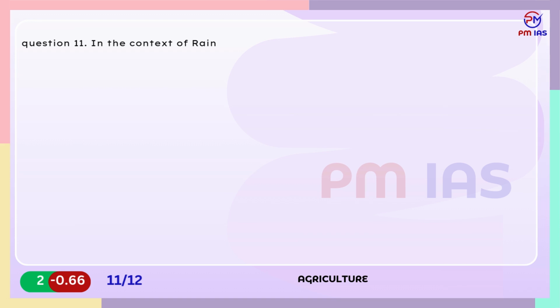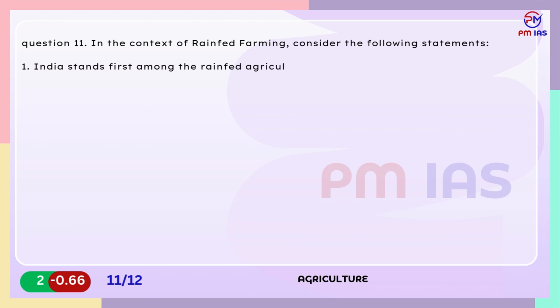Question 11. In the context of rain-fed farming, consider the following statements. 1. India stands first among the rain-fed agricultural countries of the world. 2. Entisols can be found in the rain-fed areas. Which of the statements given above are correct?